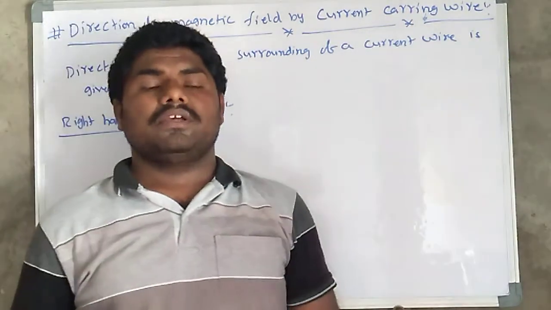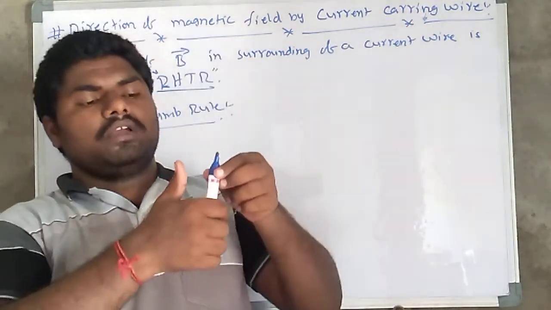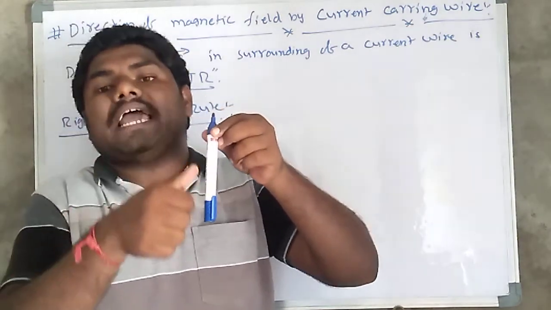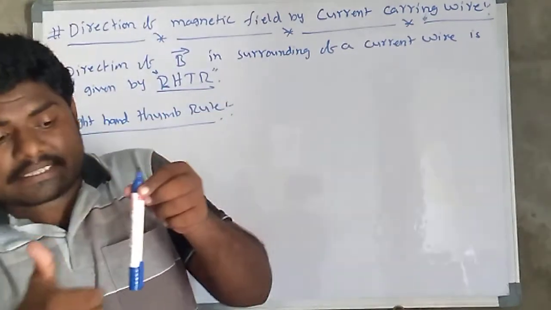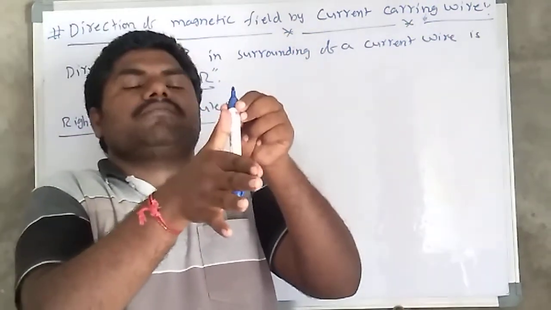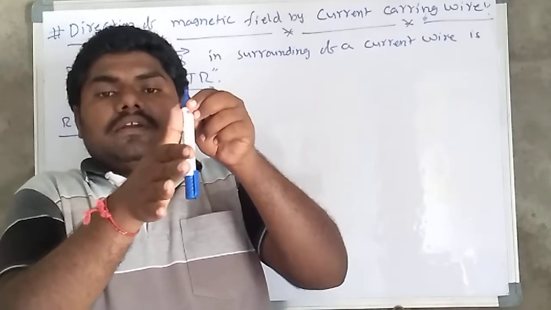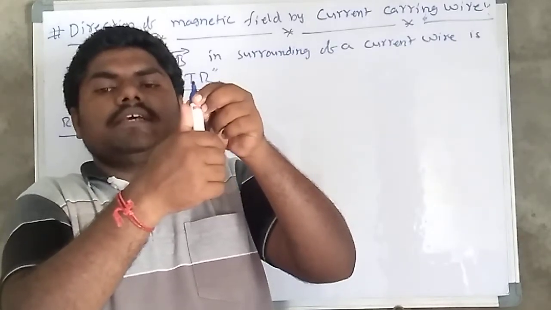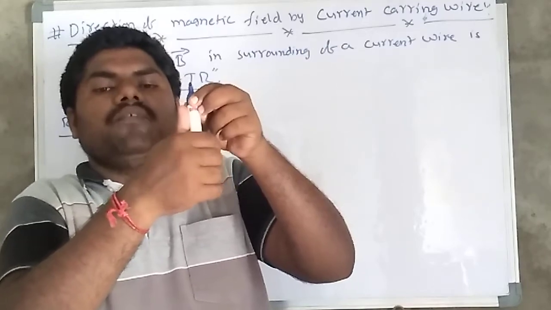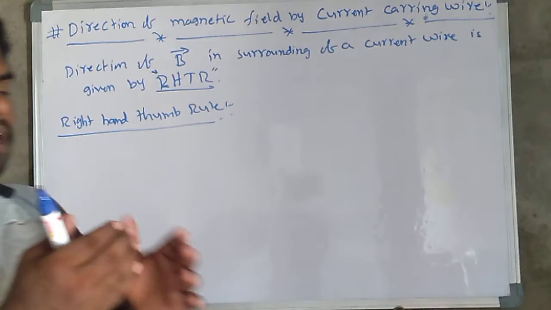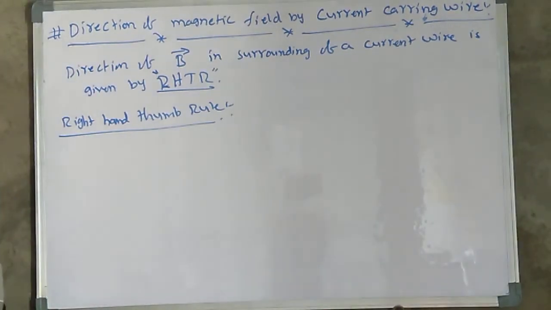Clear everybody? So once again, you put the right hand thumb along the direction of current, first of all like this, then close the curl fingers like this, in surrounding of the wire. This curl of the fingers tells the direction of the magnetic field.